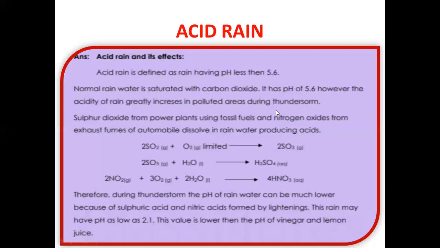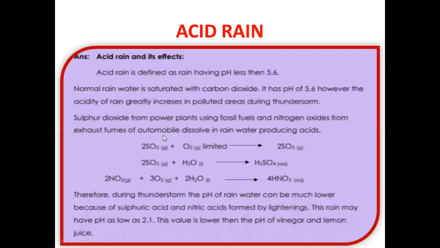During a thunderstorm, what happens? The gases which are present in air react with water or with oxygen, and then they form oxides or acids. Those acids in turn decrease the pH of the rainwater and make the rainwater acidic.